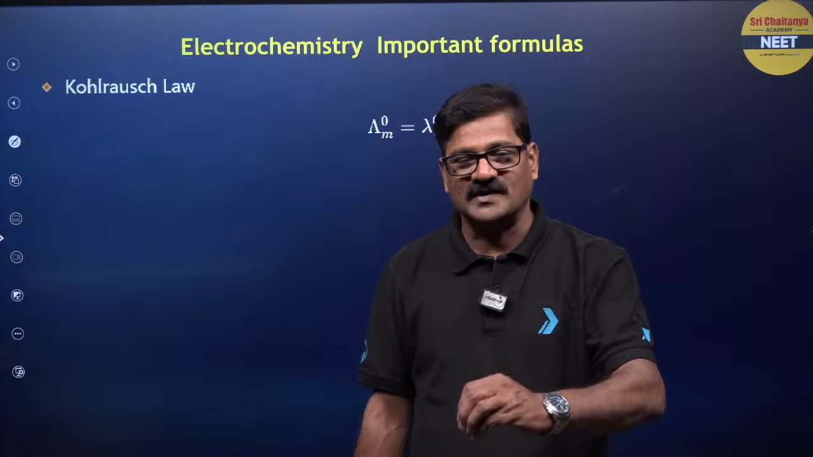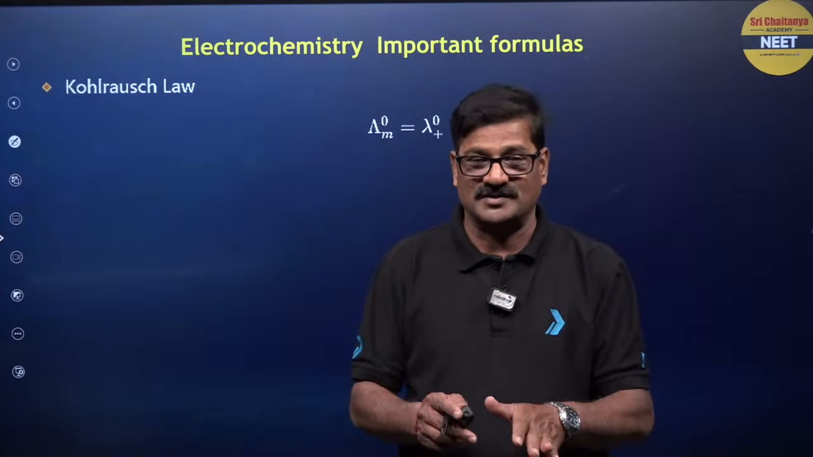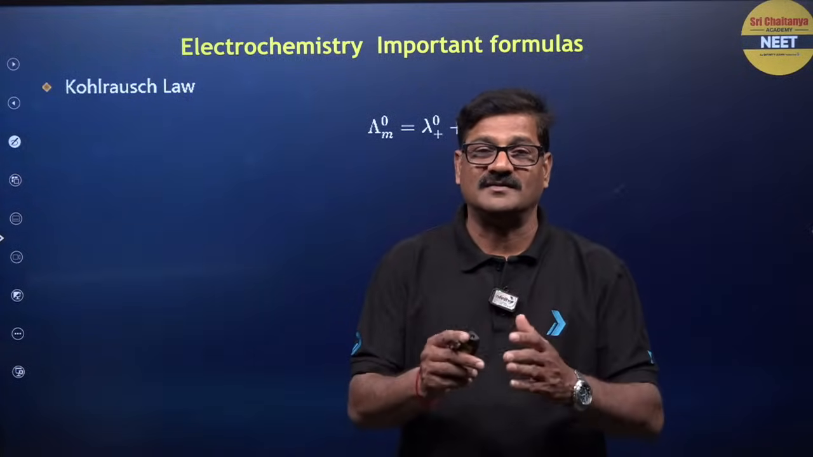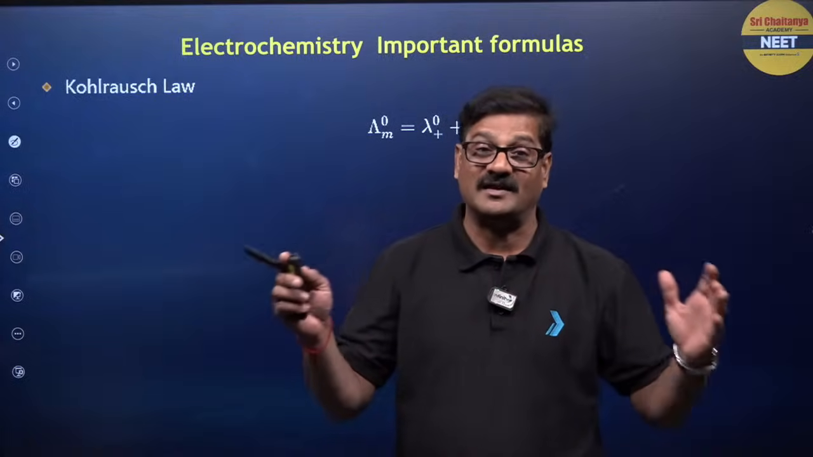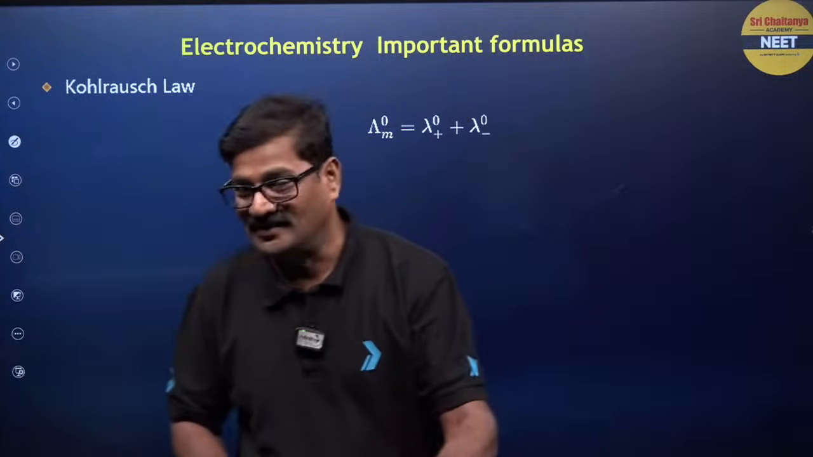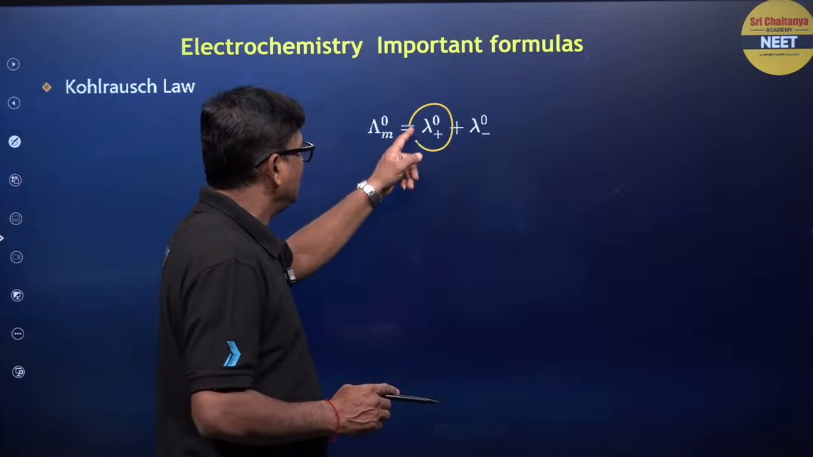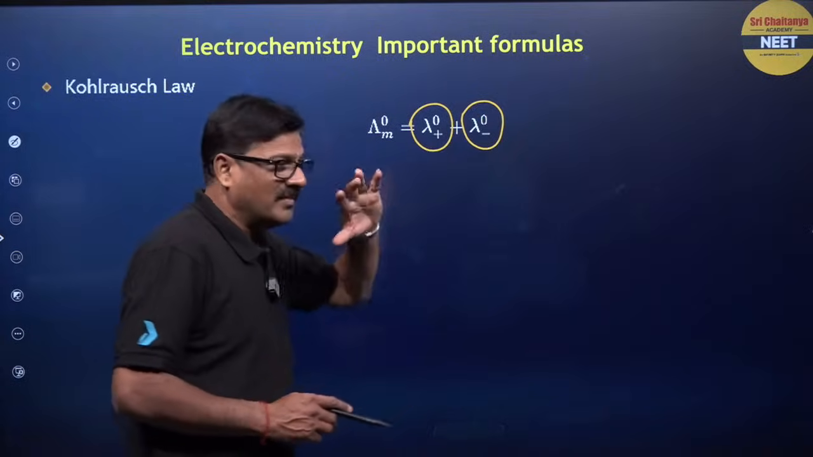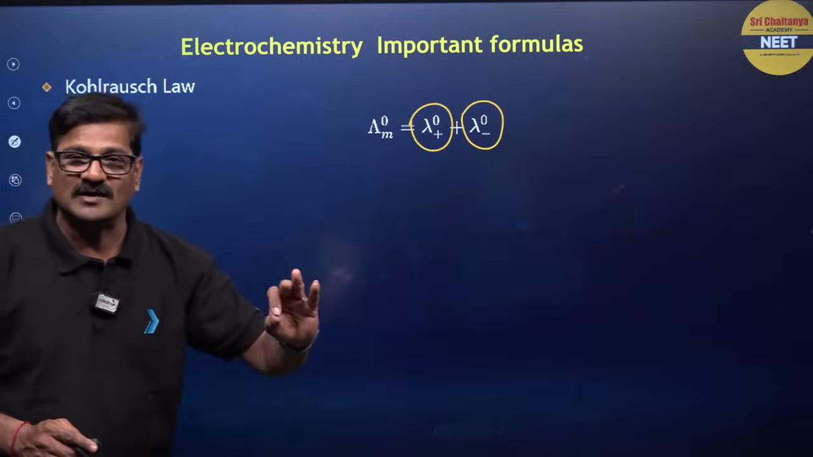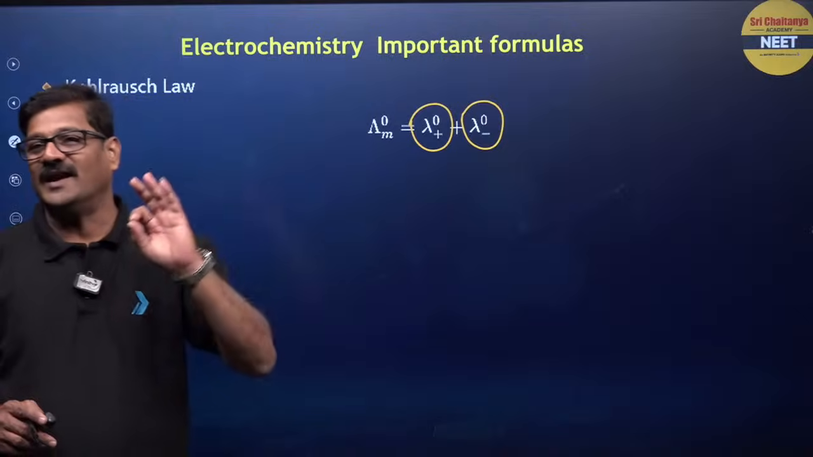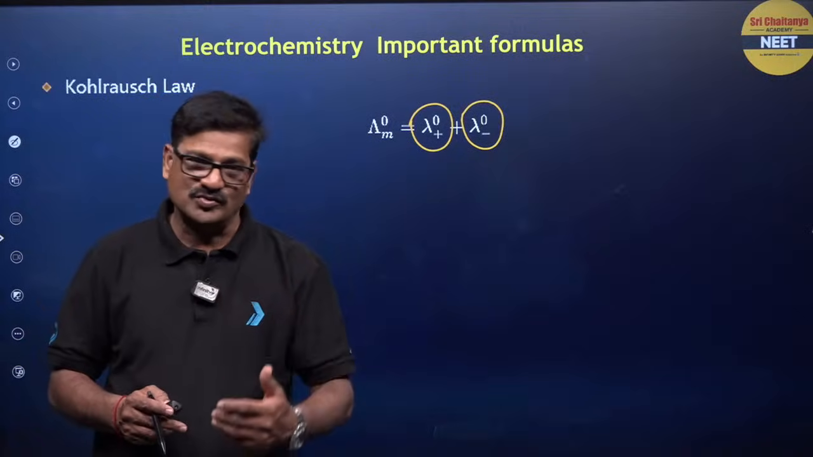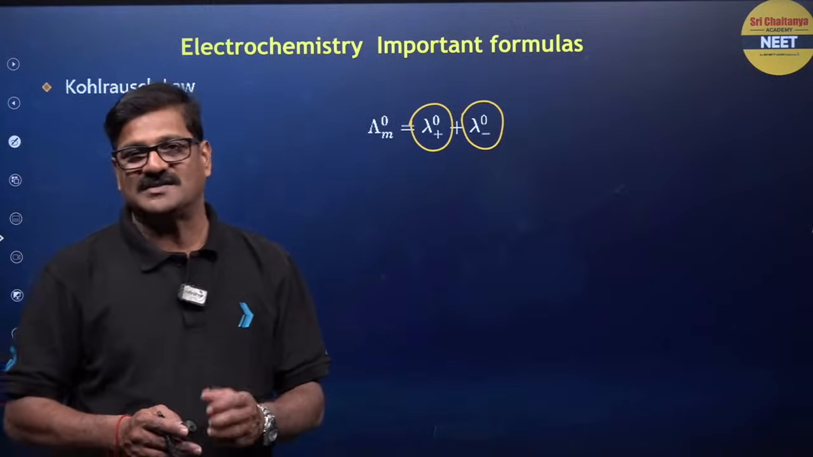When an electrolyte is dissolved, as dilution happens, the degree of ionization increases. So, when the dilution becomes infinite, the ionization will be complete. Then the ions migrate independently and they contribute to the total molar conductance. That is called the Kohlrausch law. So, the way you understand it makes you score better in your CBSE examination.